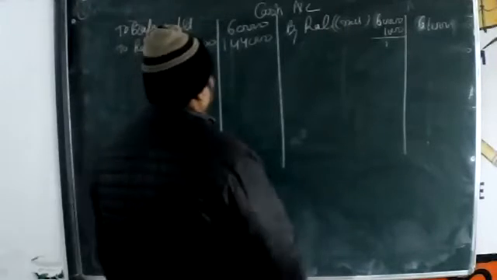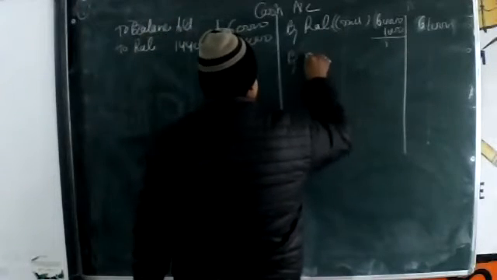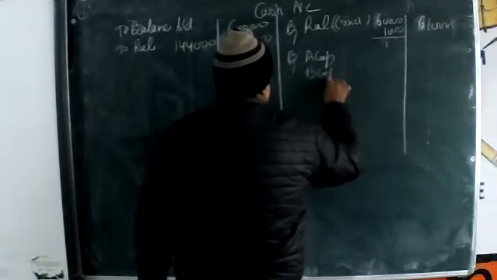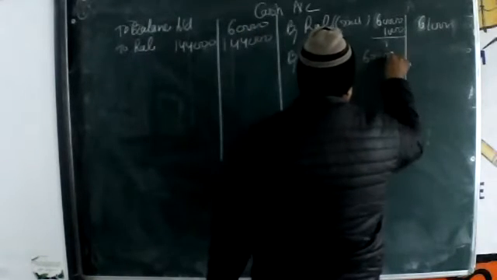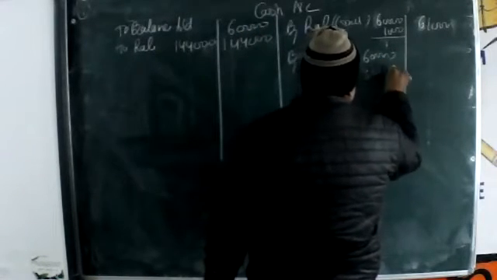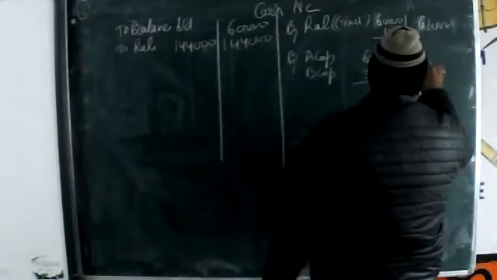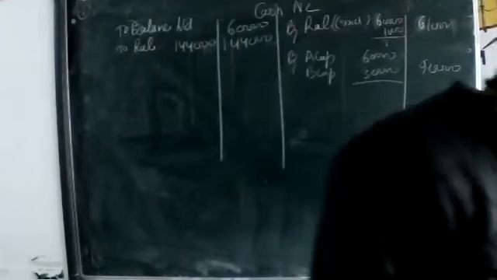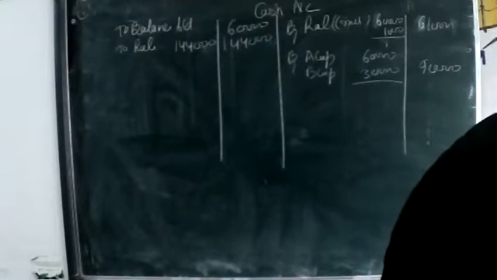Now see the capital account. In capital account cash, A capital, B capital, 60,000 and 30,000, na? Just see. There or not?